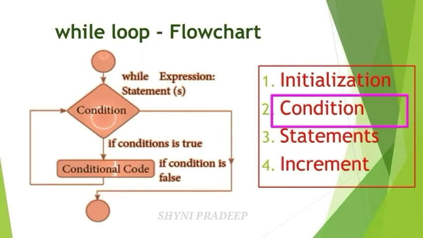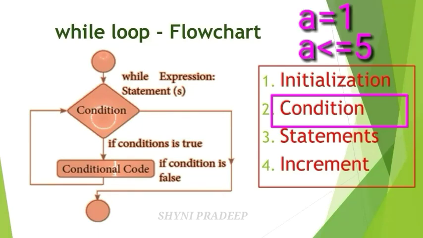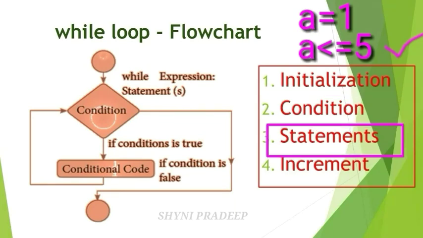And next check the condition. One condition will be there, and you have to check that condition. Condition means A is less than or equal to 5. Here A means what? 1. So you have to check this condition: 1 is less than or equal to 5. 1 is less than 5, so this condition is true. If that condition is true, then execute these statements. Some statements are there, and you have to execute those statements.